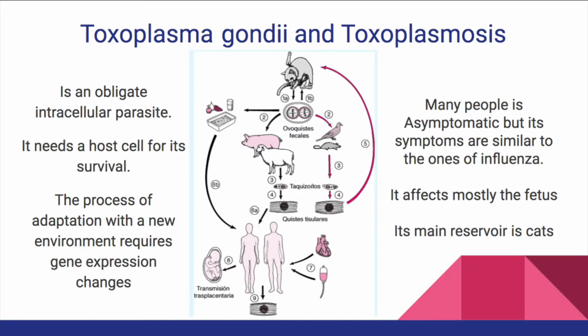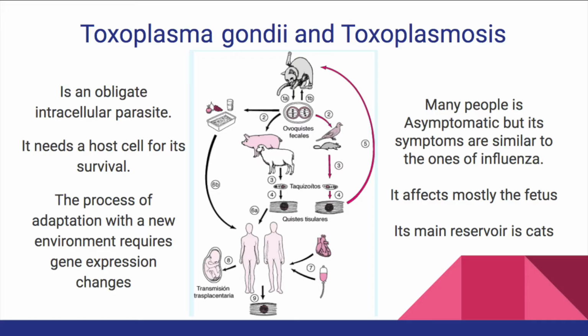Toxoplasma is an obligate intracellular parasite with limited ability to survive outside the cell during infection. Therefore, invading a new host cell is crucial for survival and infection progression. The process of adaptation to a new environment occurs rapidly and requires gene expression changes. Toxoplasmosis can cause mild and asymptomatic infection, as well as a fetal infection that mostly affects the fetus. It is usually transmitted by cats and other felines.